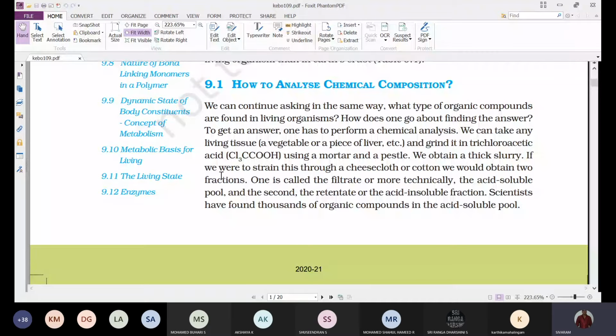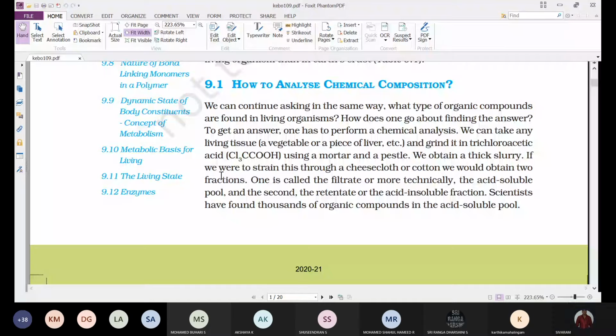Whatever slurry is obtained after grinding the tissue with the trichloroacetic acid is placed in the funnel containing this cheesecloth or cotton, which is closing the nozzle of the funnel. And now what happens?